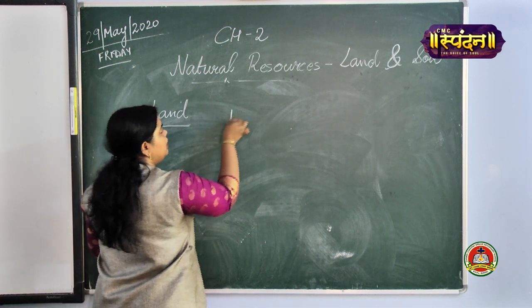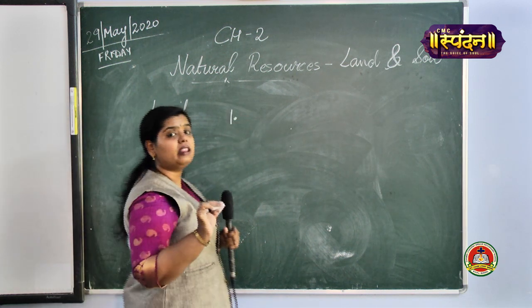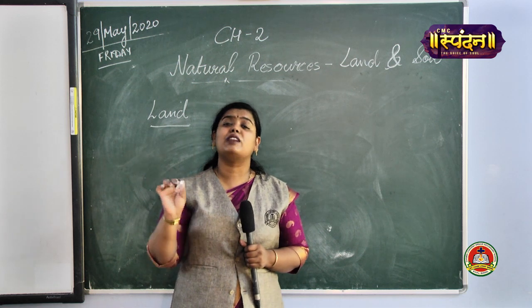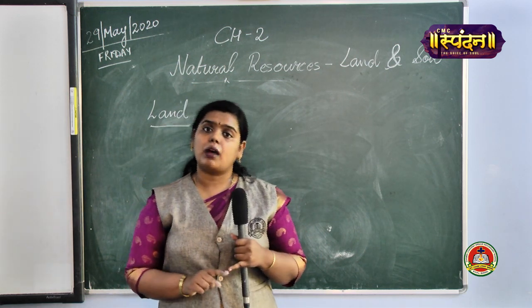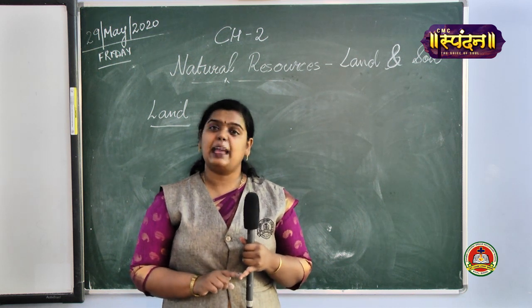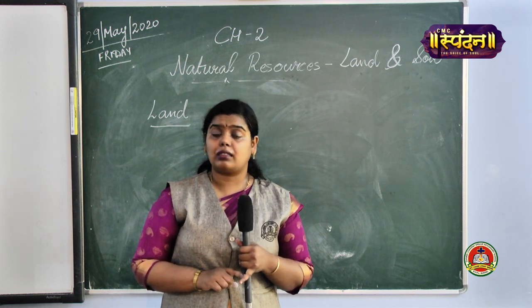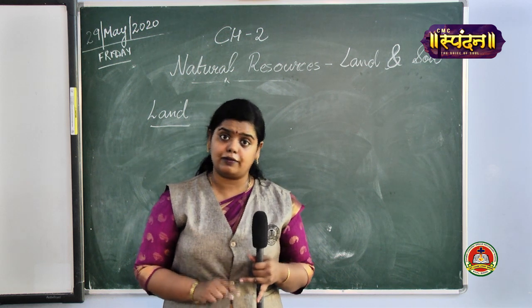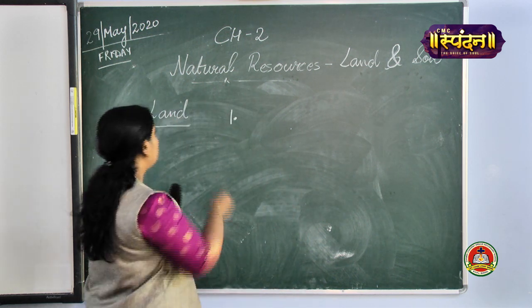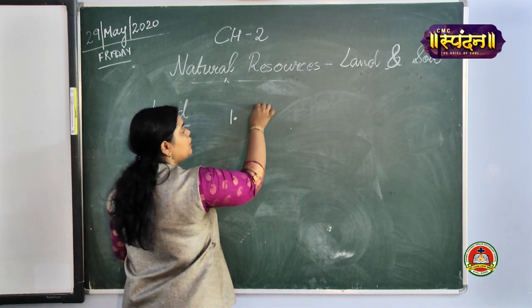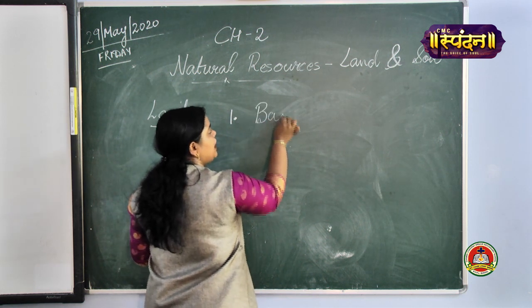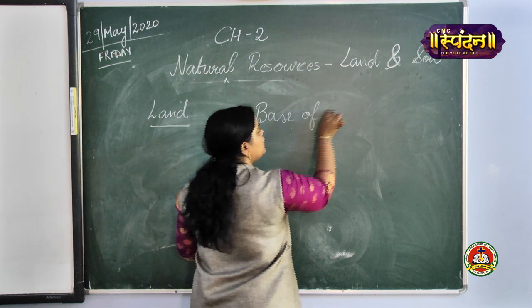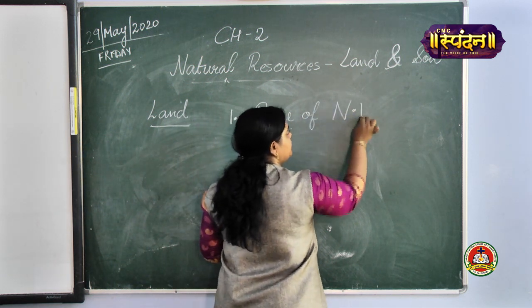The first one is it is considered to be the base of natural vegetation. Any type of vegetation, take the example of tropical desert, temperate deserts, temperate grasslands, temperate forest, tropical forest, any type of vegetation, you would require land. So the first important point for land is it is considered to be the base of natural vegetation.